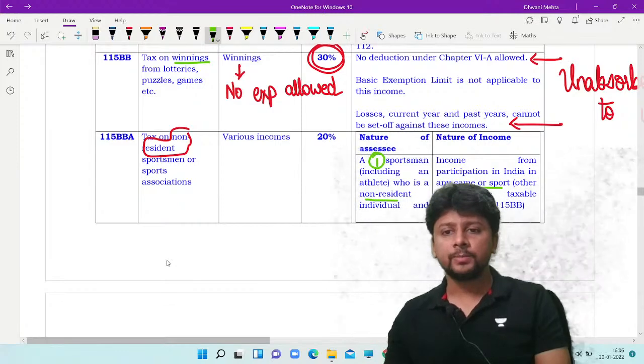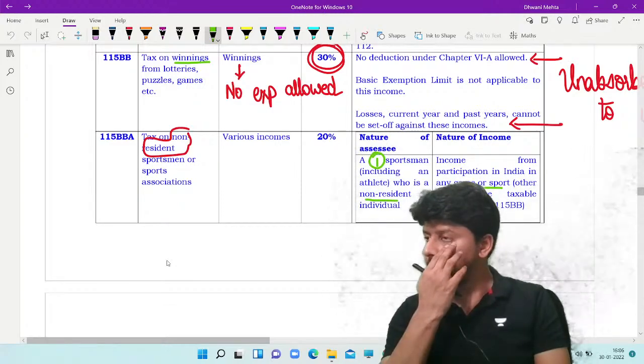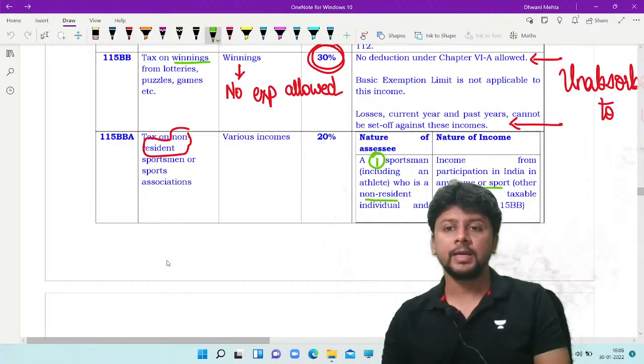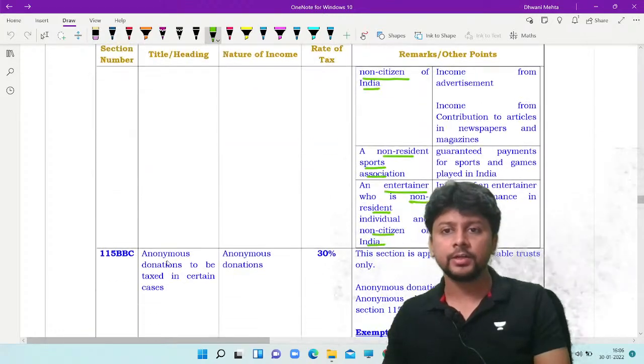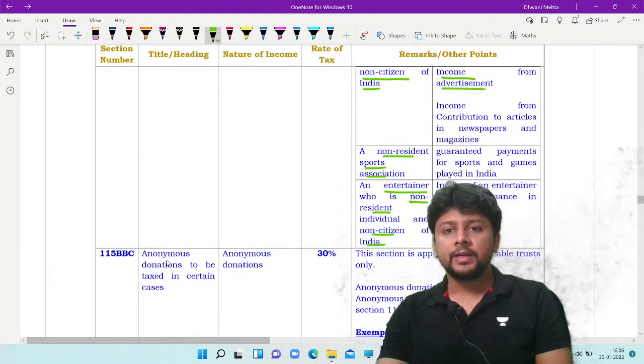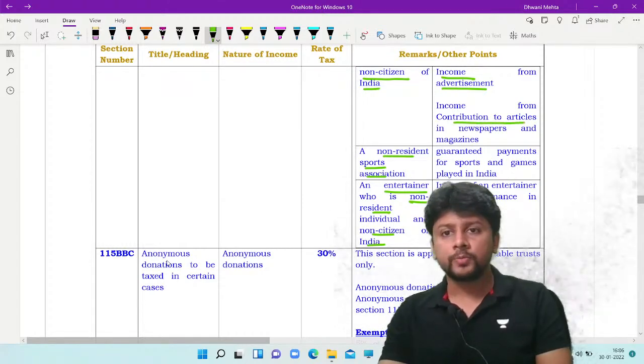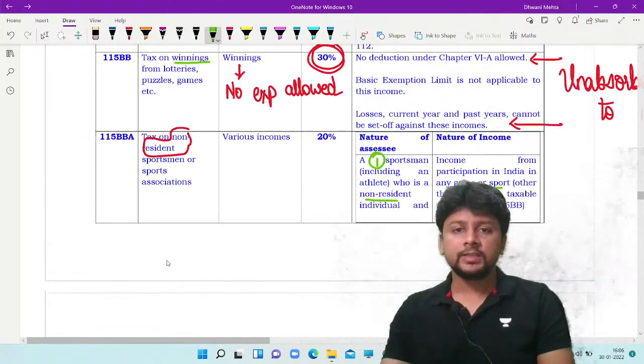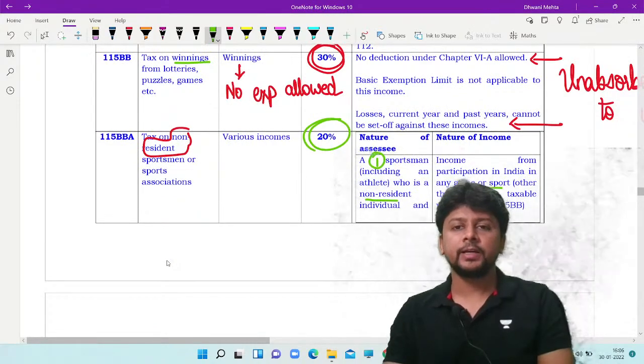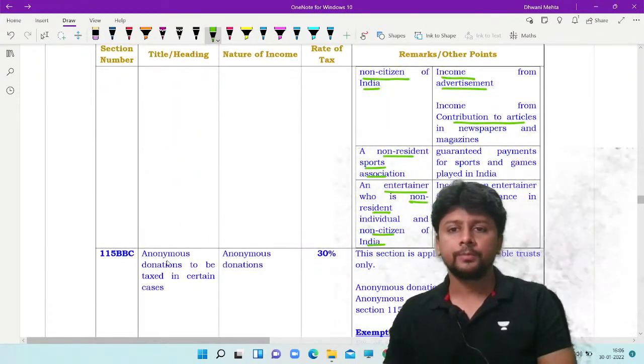Other than 115BB situation, if there is any income arising from any game or sports, that income is covered here. Participating in some advertisement and you earn some income, contributing to some newspaper articles, these incomes will be taxed at the rate of 20%. No expenses allowed.